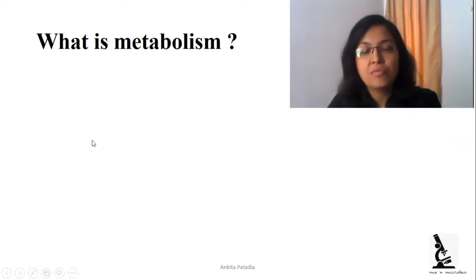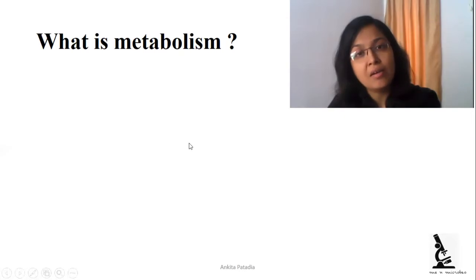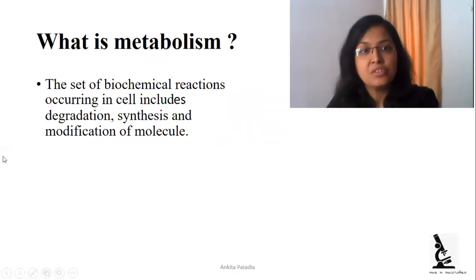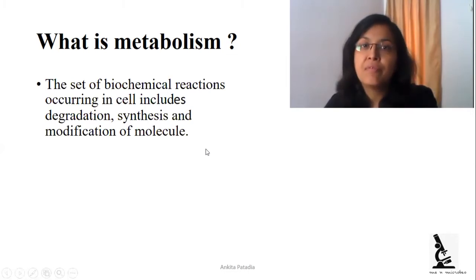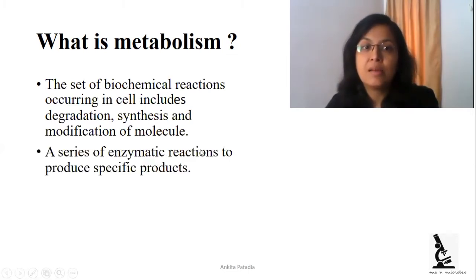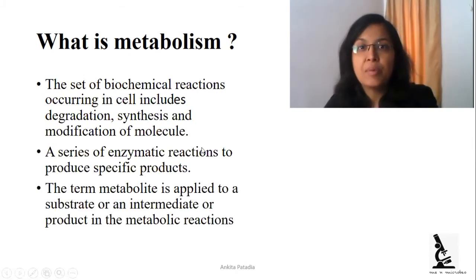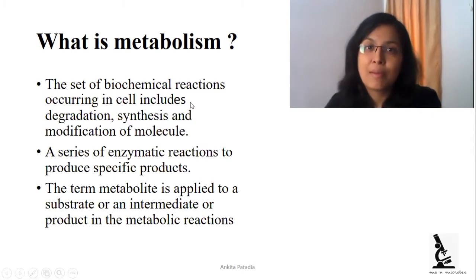Metabolism is the sum of different chemical reactions that occur in the cell, which might be enzymatic reactions, and the product, substrate or intermediate produced in the cells are generally called metabolites. So here we can see that different biochemical reactions occurring in the cell, including degradation, synthesis or modification of different molecules, are considered metabolism. These might occur with the help of enzymatic reactions, and the intermediates or substrates produced during metabolism are called metabolites.